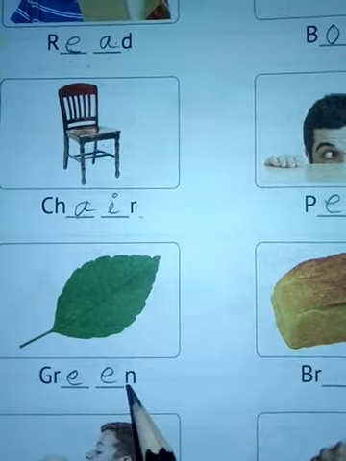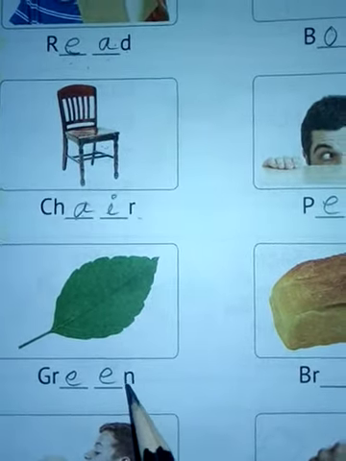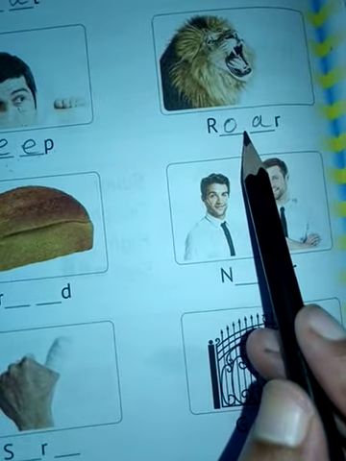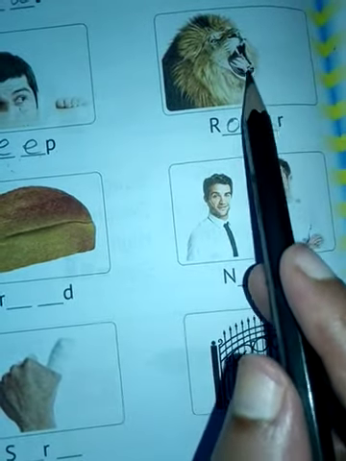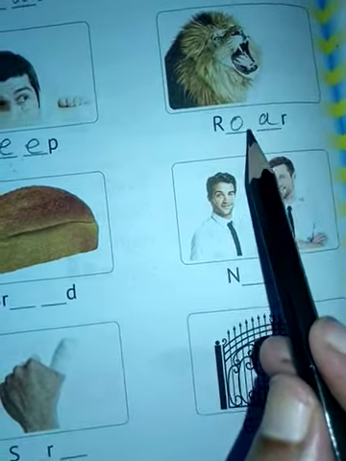In last class I told about this, isn't it? And peeping is a doing word. He is doing something, that is called peeping. This is also a doing word because the lion is making a sound, a deep loud sound, which is called roar. And green is a describing word.